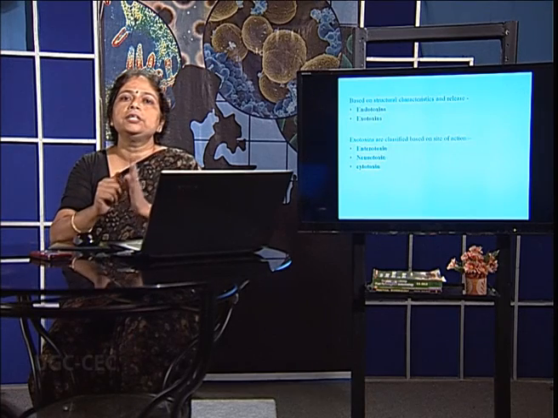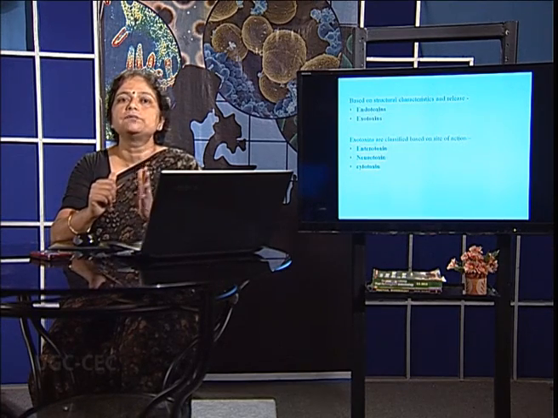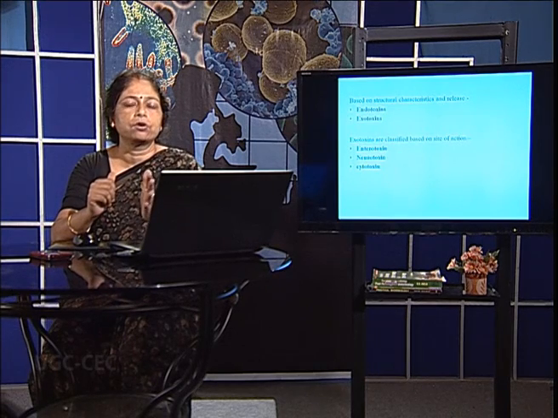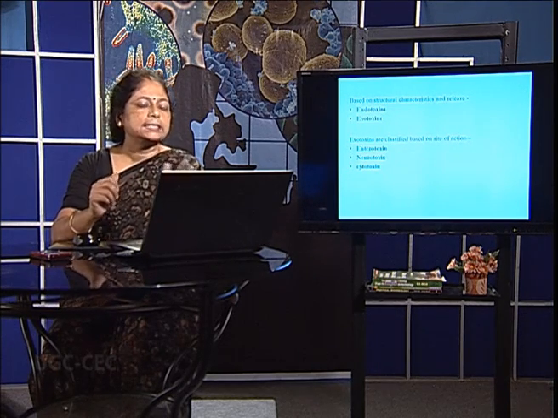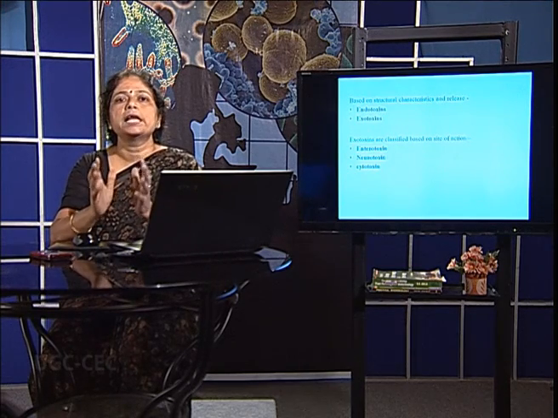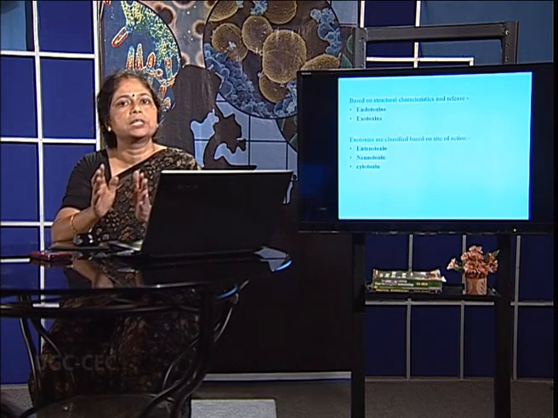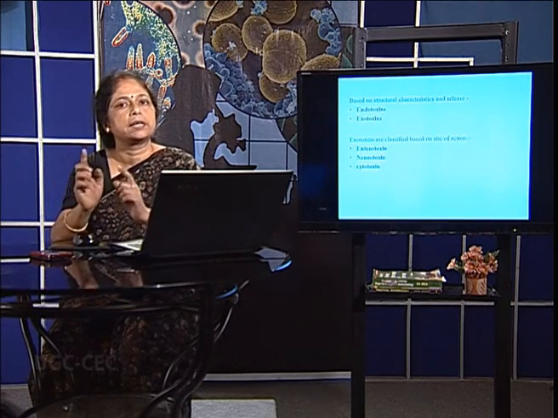On the other hand, neurotoxin refers to the toxin which acts on the nerve cells or neurons, and therefore they are called neurotoxins. The cytotoxin, on the other hand, refers to the toxin which acts on specific cell types only, and therefore the name comes from cyto, meaning cell.